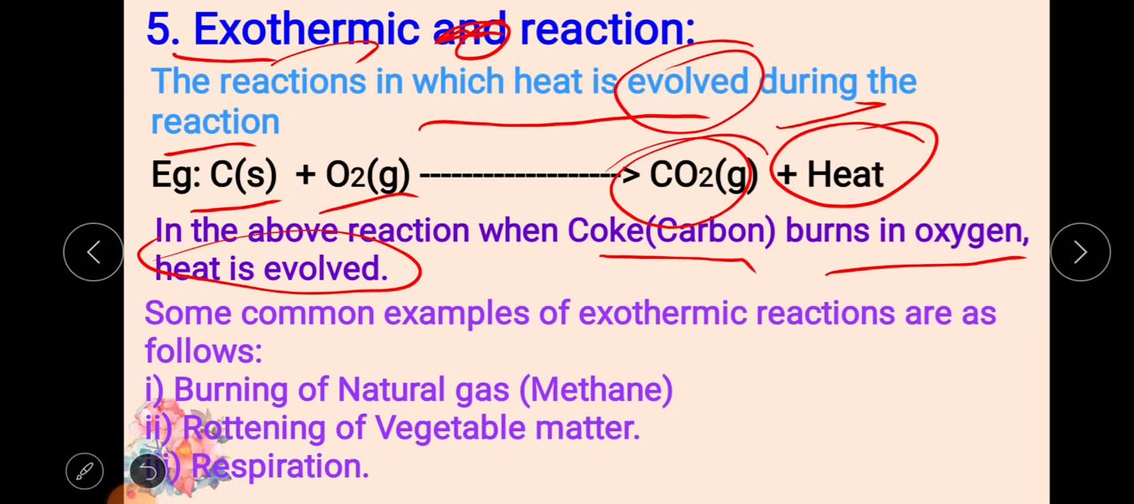Instead of plus heat in the products, if you write plus heat on the reactant side, it is endothermic because it is consuming heat. But an exothermic reaction evolves heat. Means on the product side, if you write plus heat, it is an exothermic reaction.